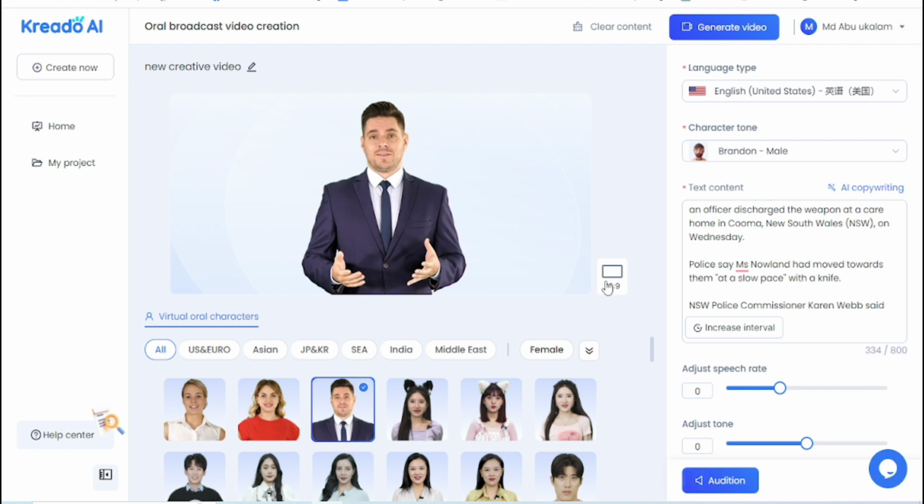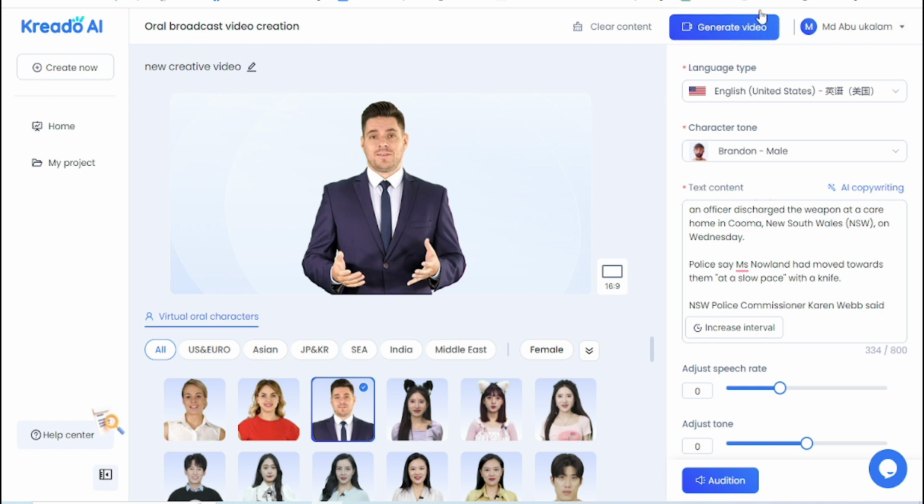Clarnowland, 95, is in critical condition after an officer discharged the weapon at a care home in Cooma, New South Wales, NSW, on Wednesday. Okay. Police say Ms. Nowland had moved towards them at a slow pace with a knife. This is good. NSW Police Commissioner Karen Webb said she was not sure why there were calls for the footage to be released.